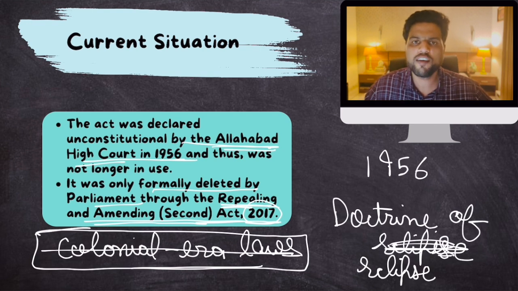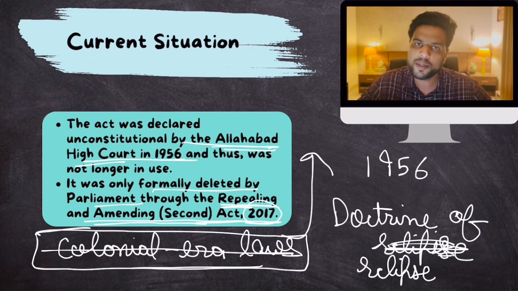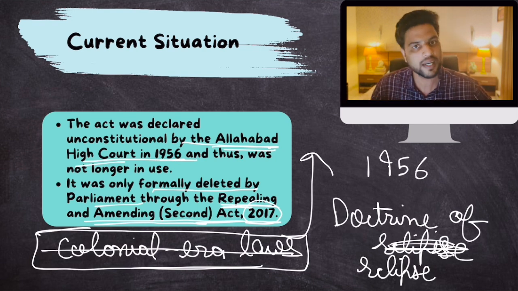If in future Parliament amends the constitution, and as per the amended constitution, this law is not unconstitutional, then this law will again come to the front. So this law has not died permanently. It has just been hidden till the constitution is amended, and in that amended constitution, this law is valid. Clear? So as per the doctrine of eclipse, this law still existed, but it was not operational since 1956.